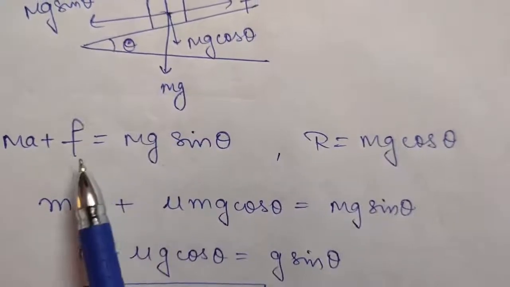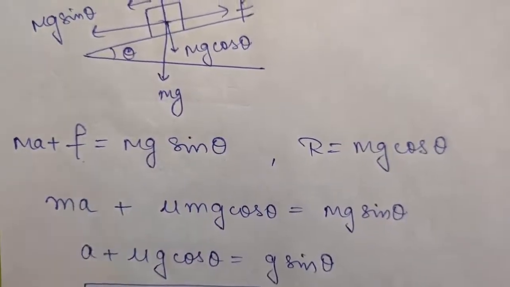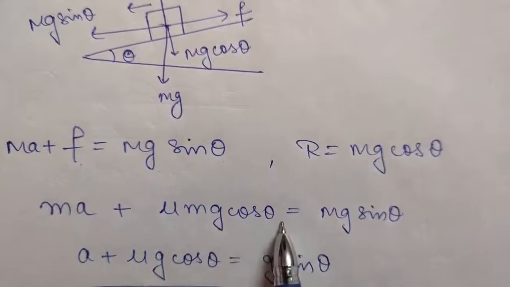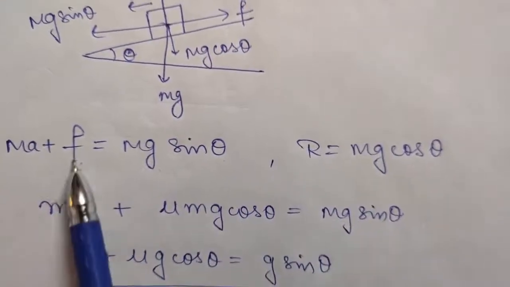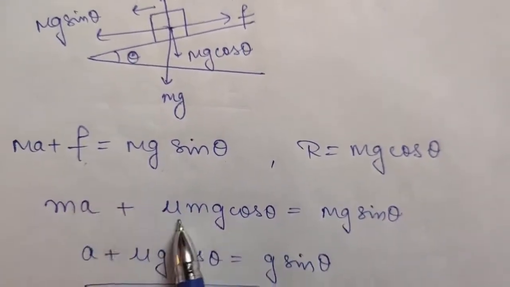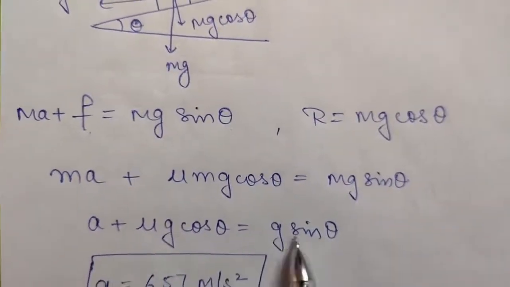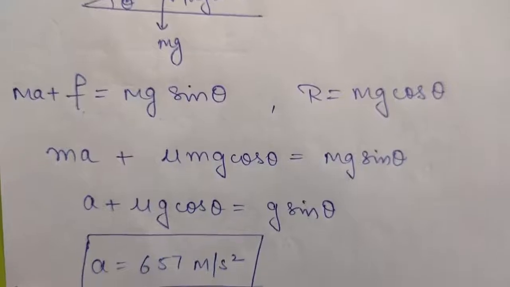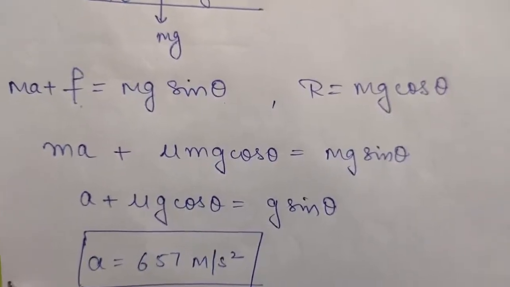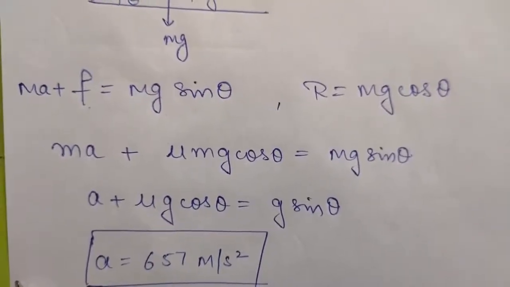Now just putting the value of f, you will get ma plus mu mg cos theta equals mg sin theta, because f is nothing but mu R. From here m will cancel out. Now you know all the values, just solve this equation and you will get the value of acceleration to be 657 meter per second square.